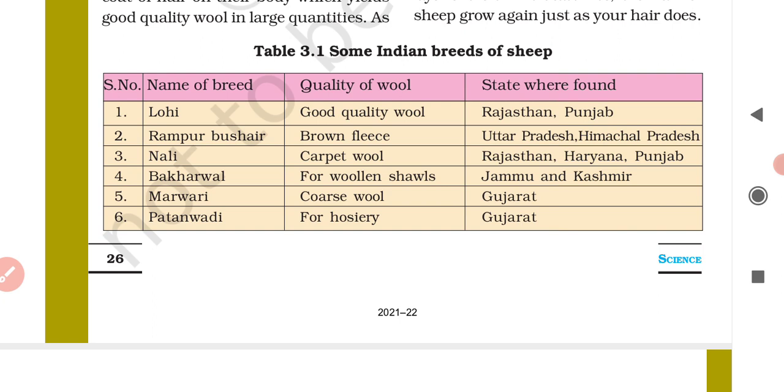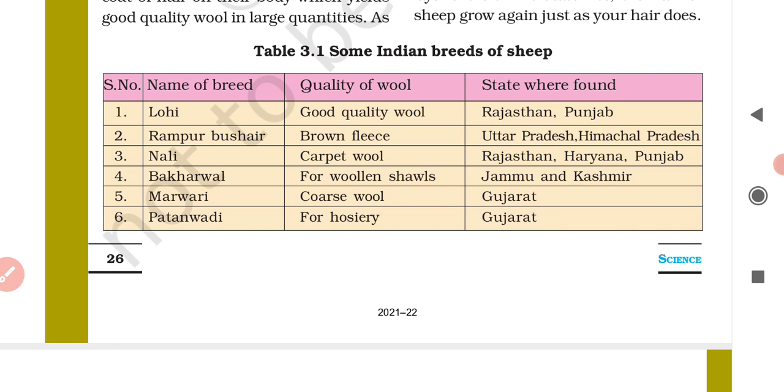Brown fleece. Generally the color of the wool is creamy white. When you observe photographs of the wool obtained from sheep, those are actually creamy white in color. Some breeds of sheep also produce wool having brown and black colors. But generally the color of wool is what? Creamy white. The natural color of wool is creamy white.